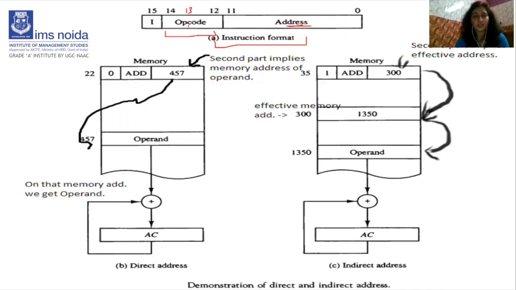Opcode means it shows the operation code. Operation code means, for example, if you want to add 2 operands, if you want to subtract (SUB) 2 operands, if you want to multiply 2 operands. So the opcode value can vary from 000 to 111, that is from 0 to 7.